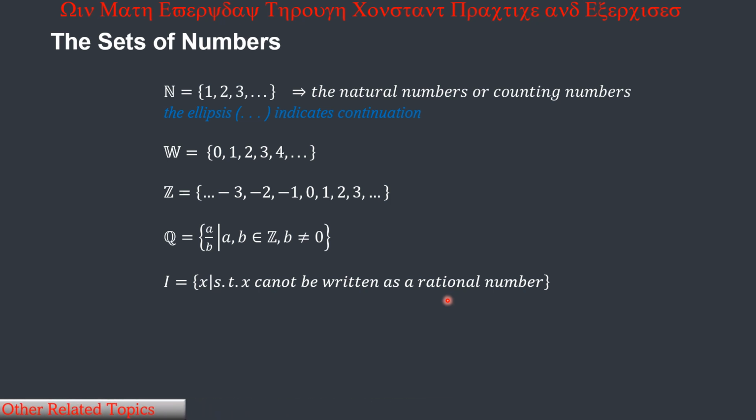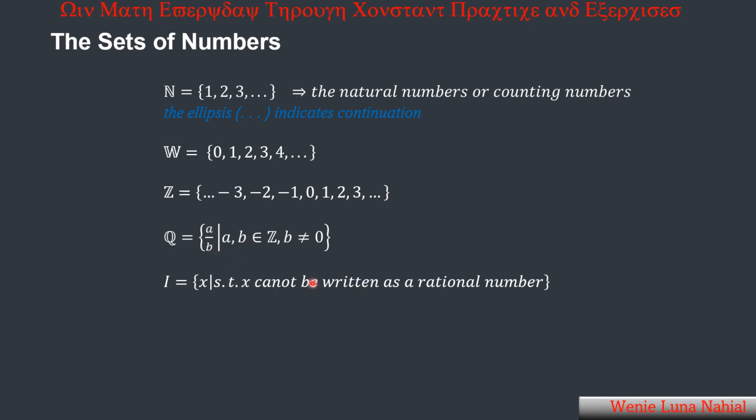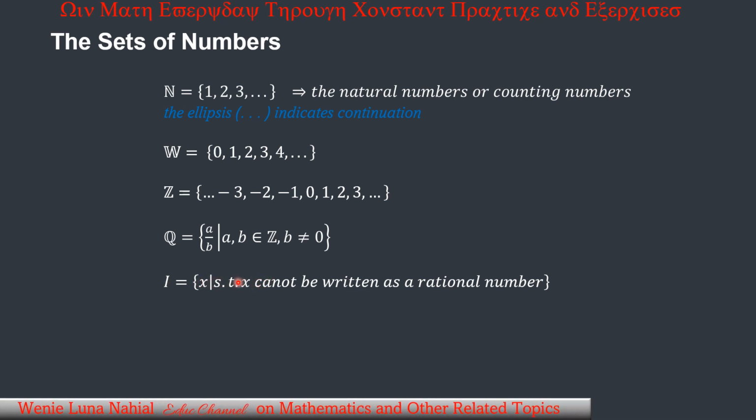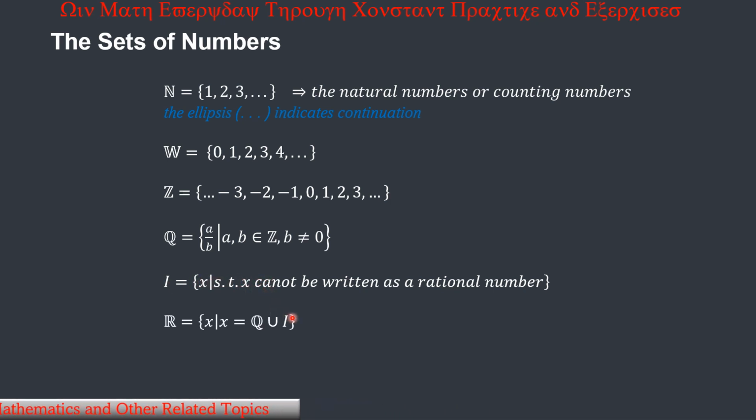You cannot write that one as the ratio of a over b, where a and b are in the set of integers. You cannot write the value of pi in that way, so it belongs to the set of irrational numbers.